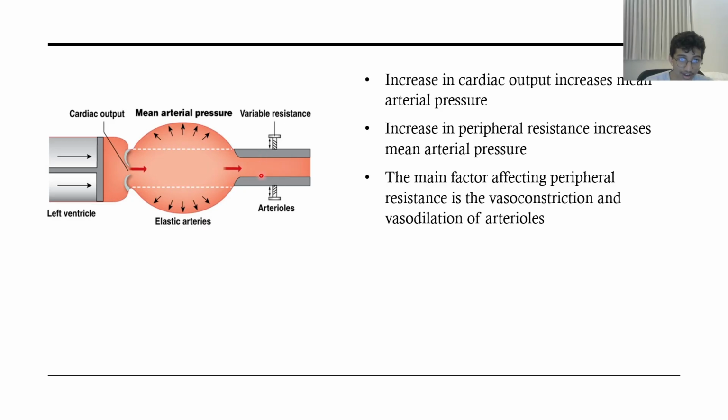So, resistance: when you constrict the arterioles, there will be more blood left here because there's less place for the blood to flow. So blood will accumulate here, which will cause higher mean arterial pressure. And like we said, the main factor affecting peripheral resistance is the vasoconstriction and vasodilation of arterioles.